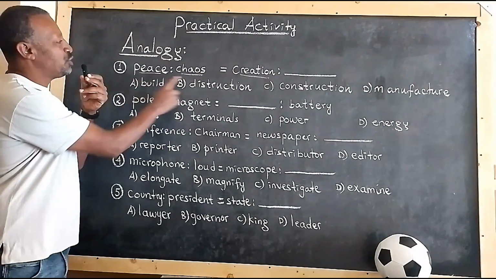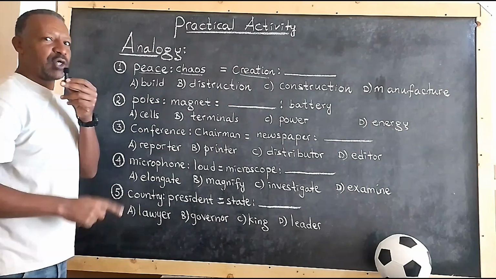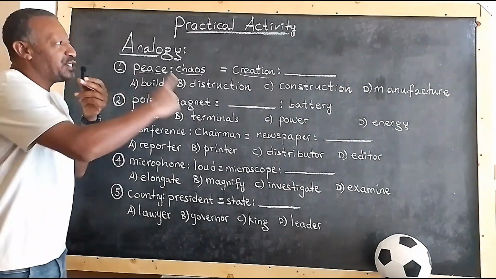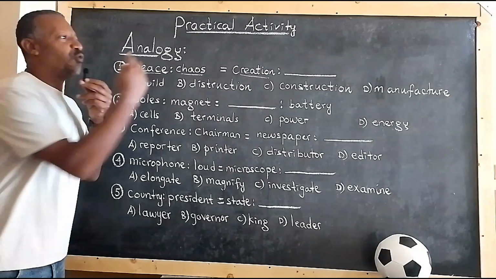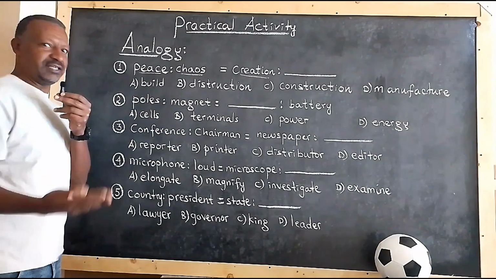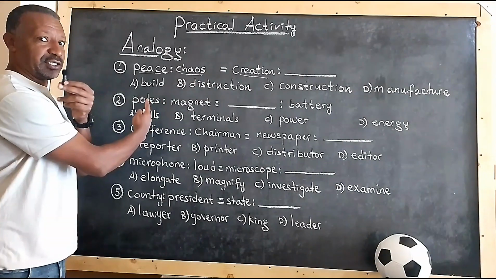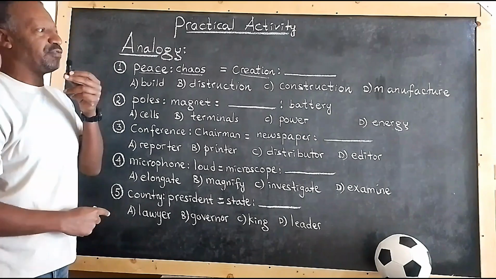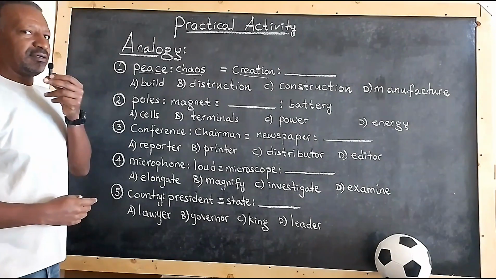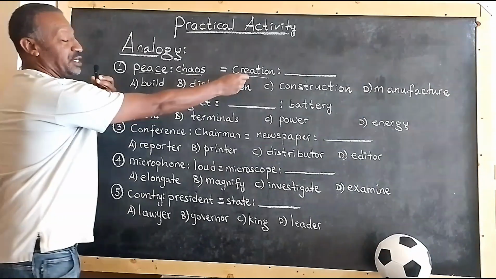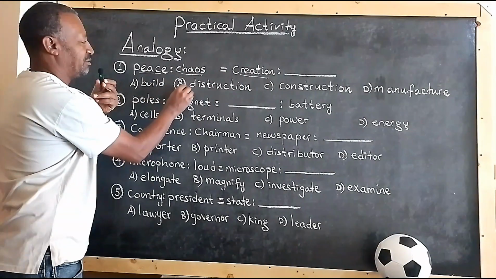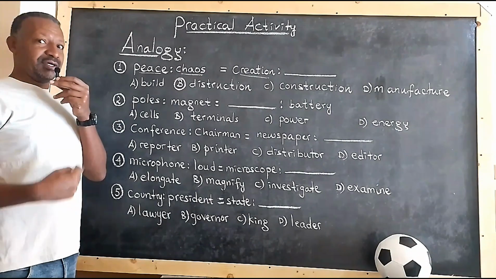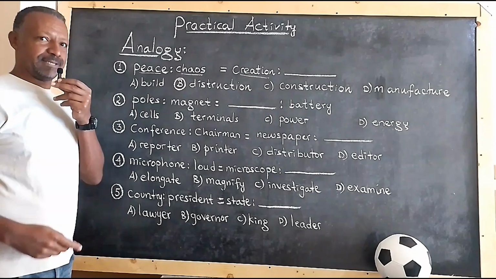So if you understand the analogy between these words, it's very simple to guess or to get the correct answer for the word creation. Creation should be the antonym of what? You see? Now you can answer. Is it destruction? Is it construction? Is it manufacture? What do you think? The answer is, you are correct, creation, destruction. Because you create, then you destroy. So the opposite of creation is destruction.